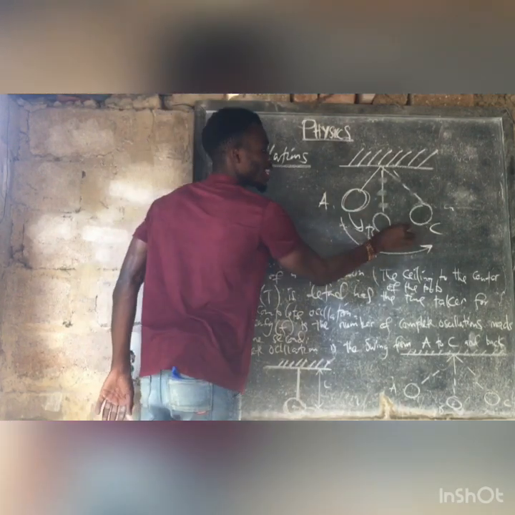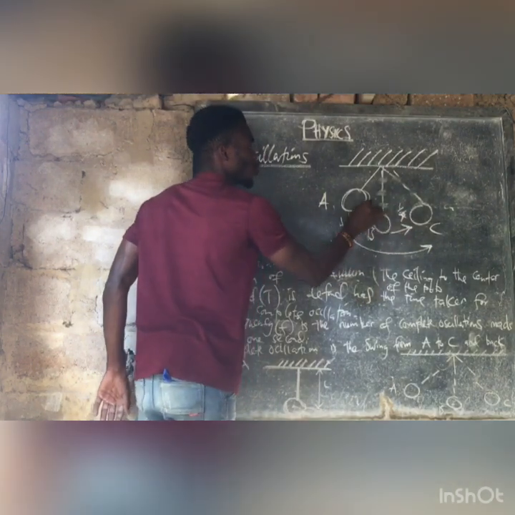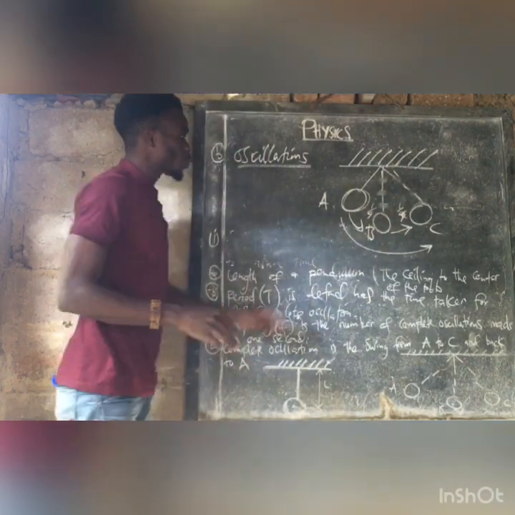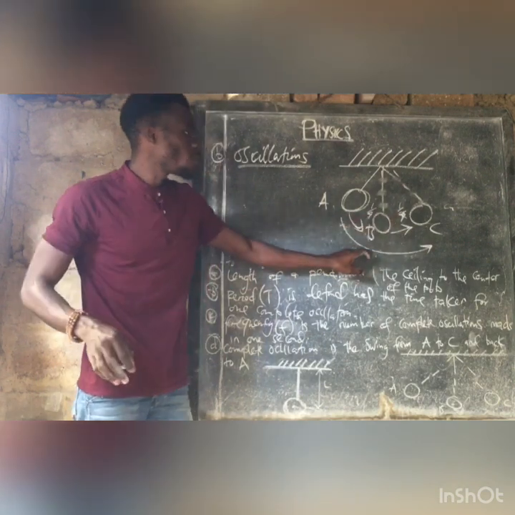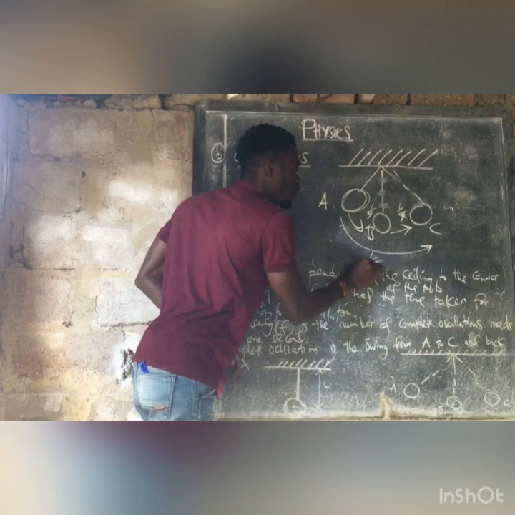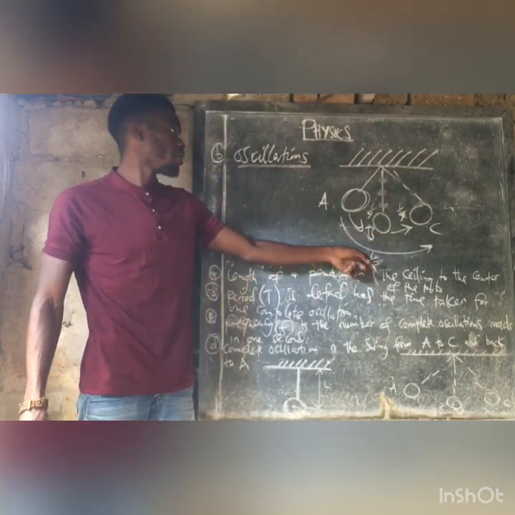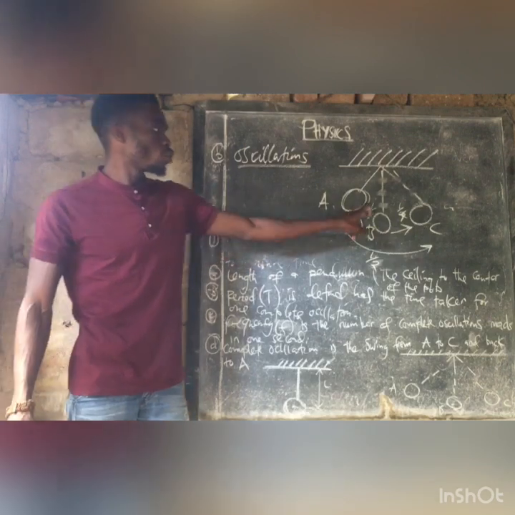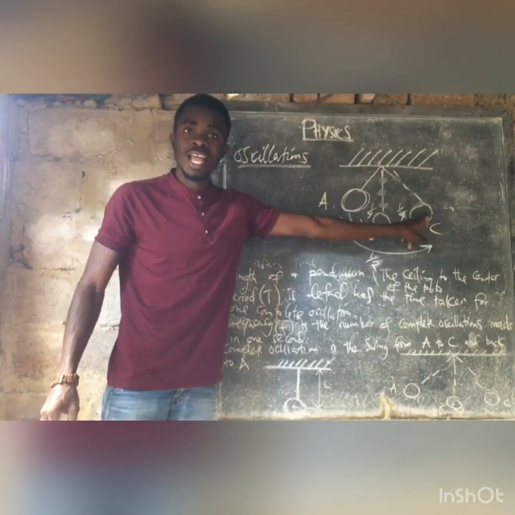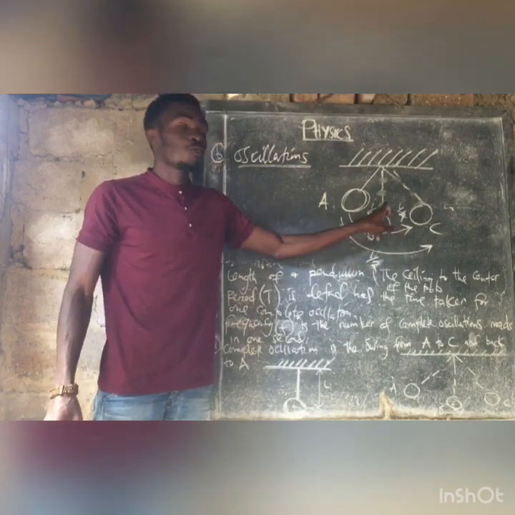From B to C, that's another quarter oscillation. Quarter, we know it's 1/4. So 1/4 plus 1/4, we are going to have half. I think we can see where the half is coming from. So A to C, that's half oscillation. A to B, quarter. B to C, quarter.